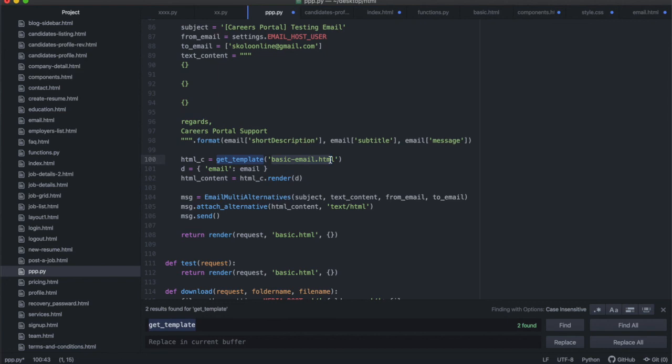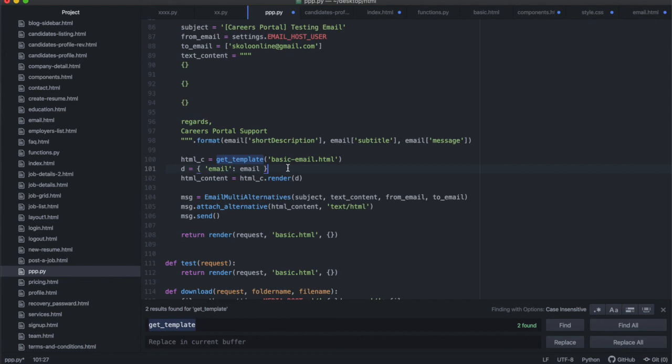Django will find it, provided you have saved it in the correct templates folder, which is referred to in your settings.py file. Remember, in the settings.py file, we had to specify our template folder where all our templates are going to sit. So you're going to have to save this basic email template in the same folder as all your other templates. Provided you call it the same name and save it in the right location, Django will find it.